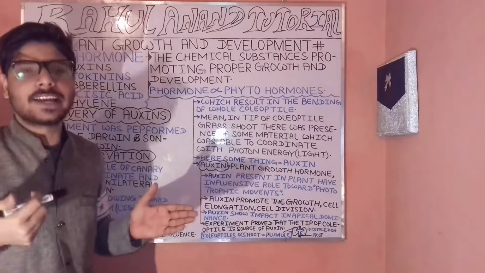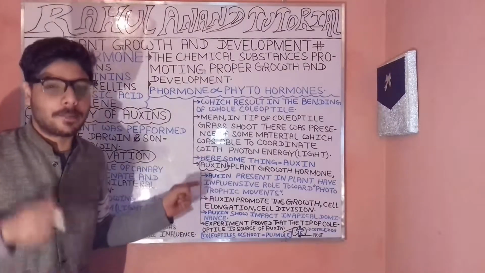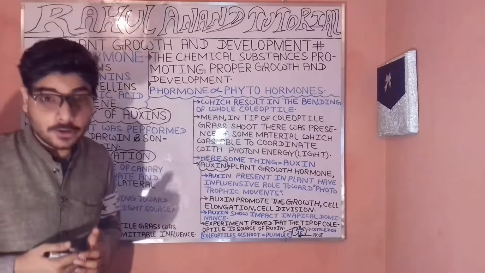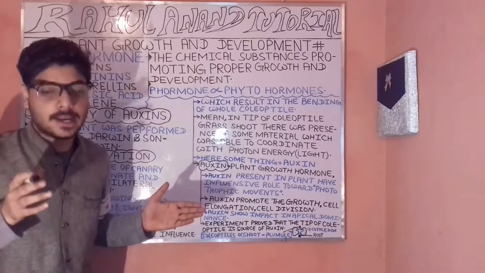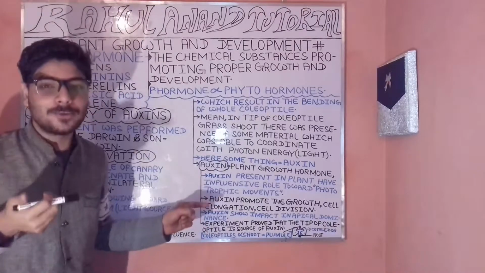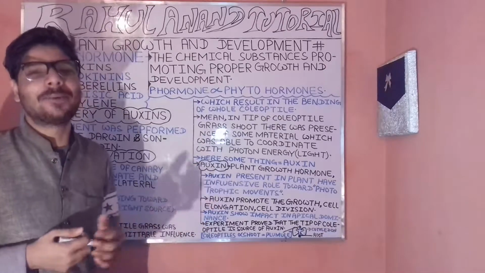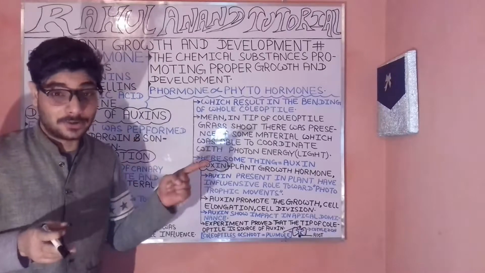Now, let's understand what auxins actually are. Auxins are popularly known as the plant growth hormone, playing an important role to promote plant growth as well as development. This occurs by the help of the cell division process, of two types: meiosis as well as mitosis.